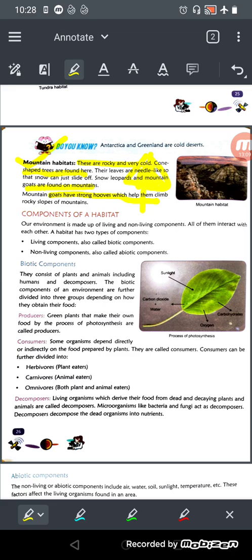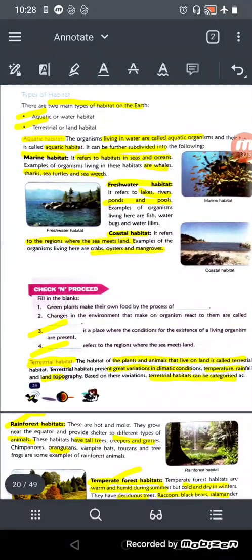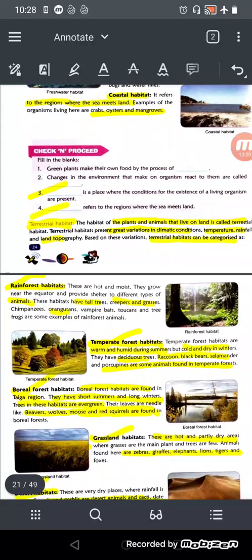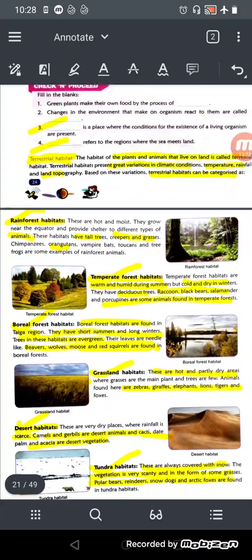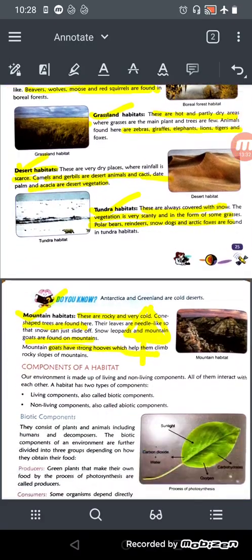Now, we have learnt about the habitats, terrestrial and aquatic. In aquatic, we have learnt about the marine habitat, freshwater habitat, and coastal habitat. And in the terrestrial habitat, we have learnt about the rainforest habitat, temperate forest habitat, boreal forest habitat, grassland habitat, desert habitat, tundra habitat, and mountain habitat.